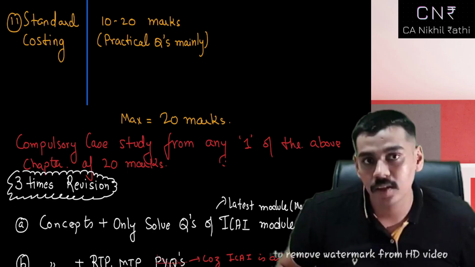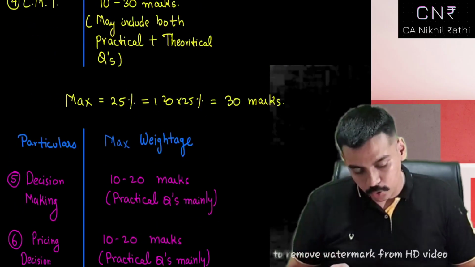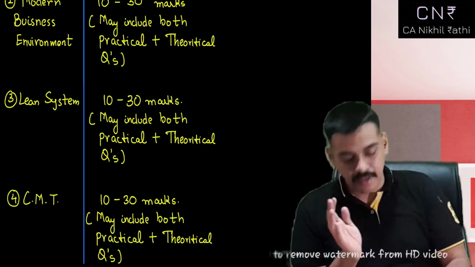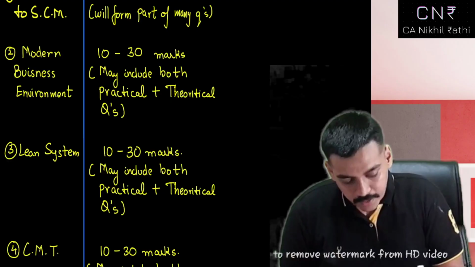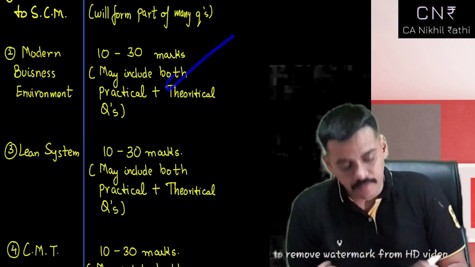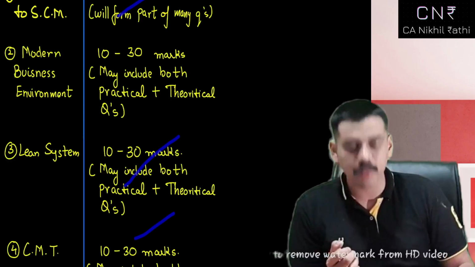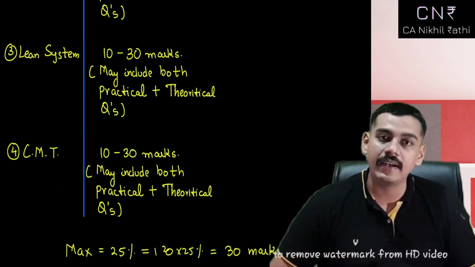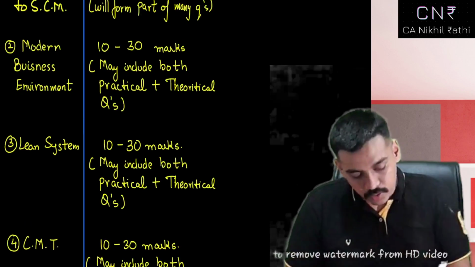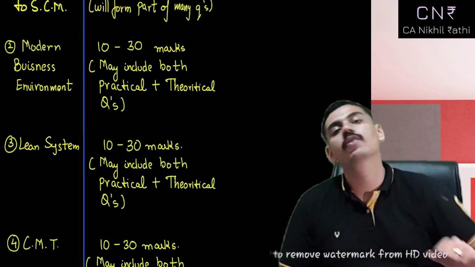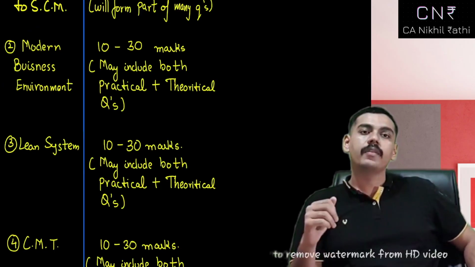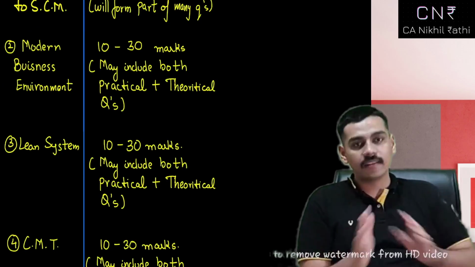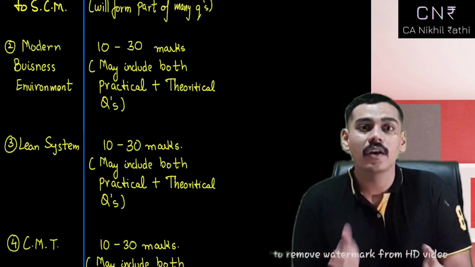Now the worst case scenario for you would be, you have done ABC analysis and you have not done modern business environment. For example, some of you might think that I won't do this chapter. You have left it, but you have done everything except modern business environment. To your utter bad luck, to your utter demise, there was a question asked from modern business environment, a question of 30 marks and a case study of 20 marks. You are done in the paper. At that very point, you know that that's it. This attempt is gone. Why?